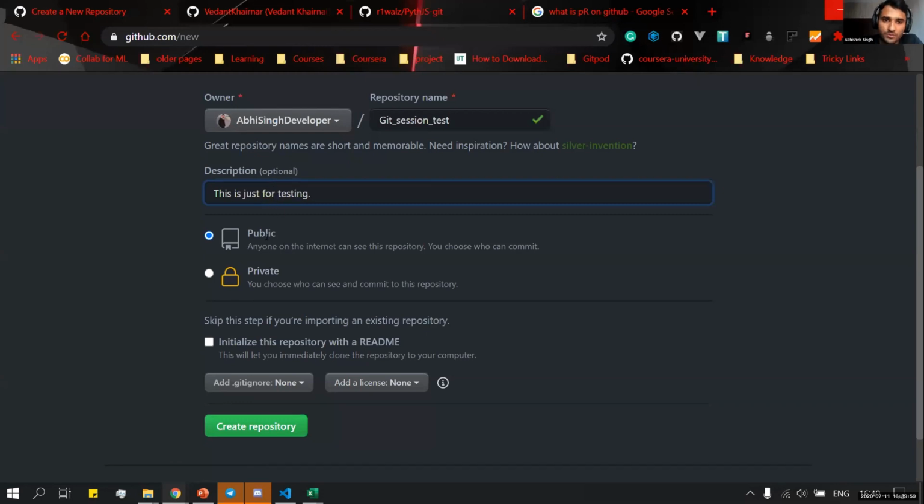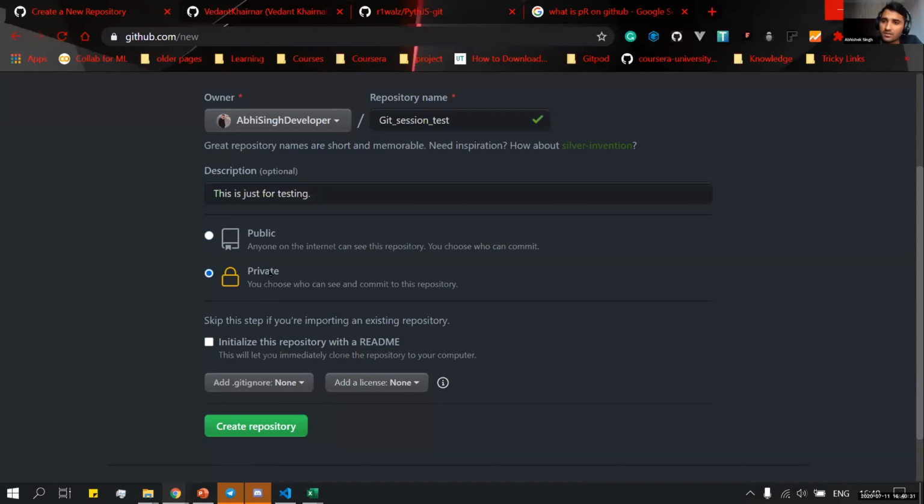Now we have two options, public and private. What is a public repository and what is a private repository? Public repositories are visible to anyone. If you select this option, anyone with the link can view your repository, give a pull request to it, and see the content inside, all the files and folders. But if you choose the private one,